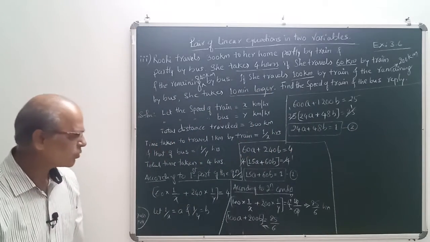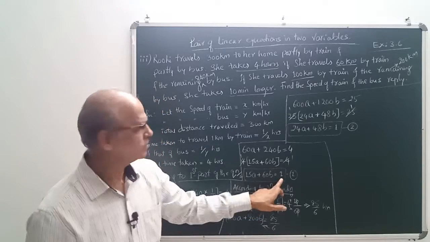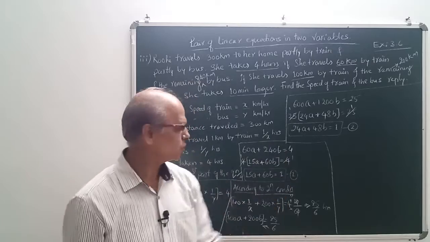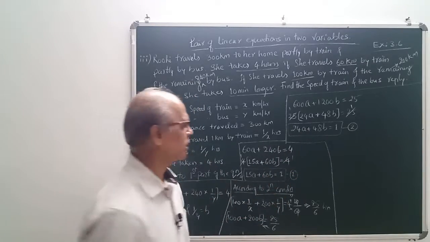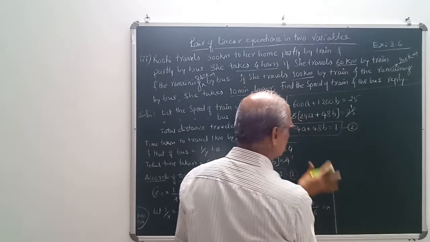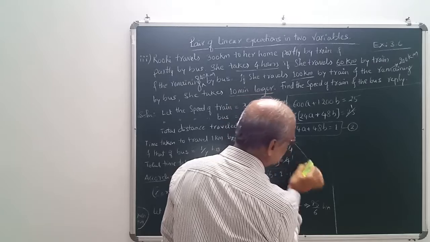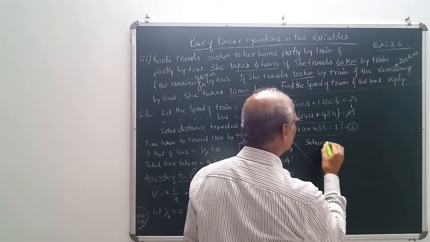Understood? First equation is this part. 15a plus 60b is equal to 1. Second equation. Now what we have to do? We have to solve these two equations by elimination method. Okay. Solving equation 1 and 2. Understood? Solving equation 1 and 2. So solving equation 1 and 2.